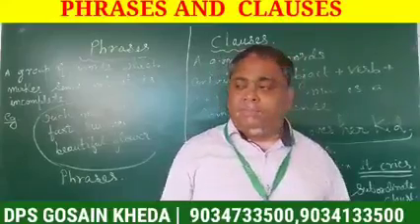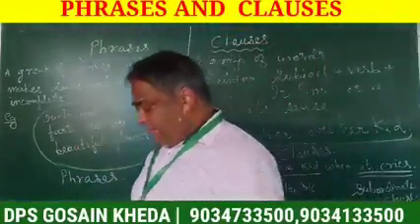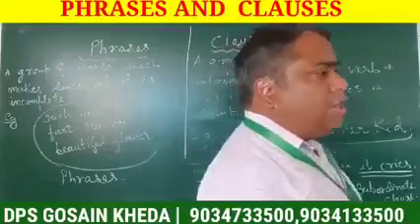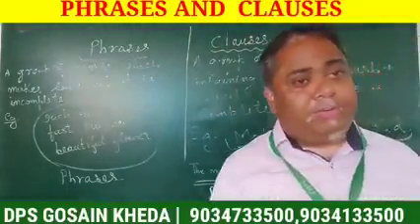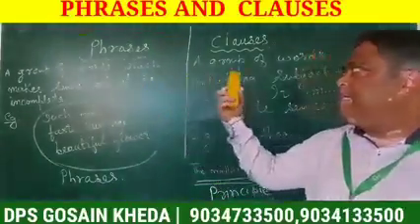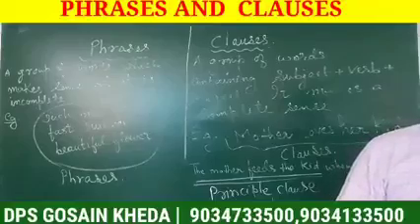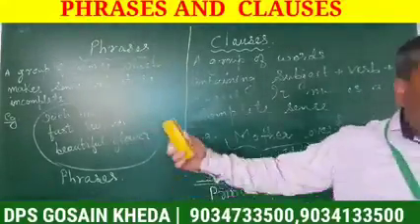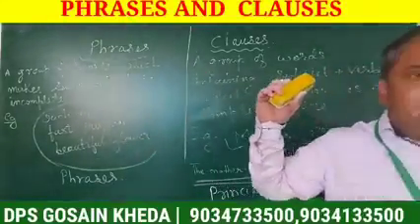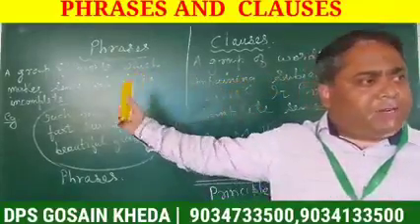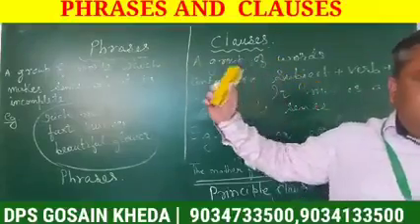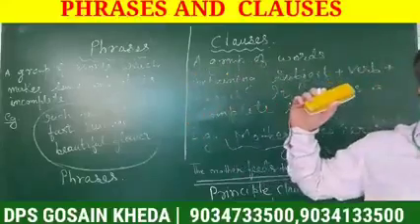Clear? In case of phrases, there can be three types of phrases: phrases of adverb, phrases of adjective, and phrases of noun. Alright. So now let us again come back to phrase. Now what is the similarity between phrases and clauses? Difference is clear that phrases do not make complete sense. Clauses make complete sense. Then what is the difference? Difference is that phrases do not make complete sense, clauses make complete sense. Phrase is a part of sentence and clause is also a part of sentence.